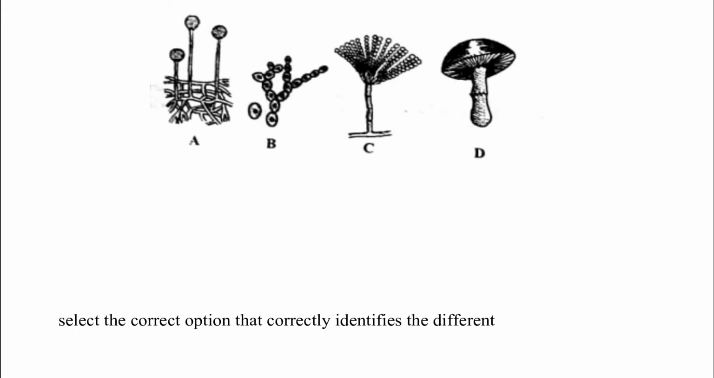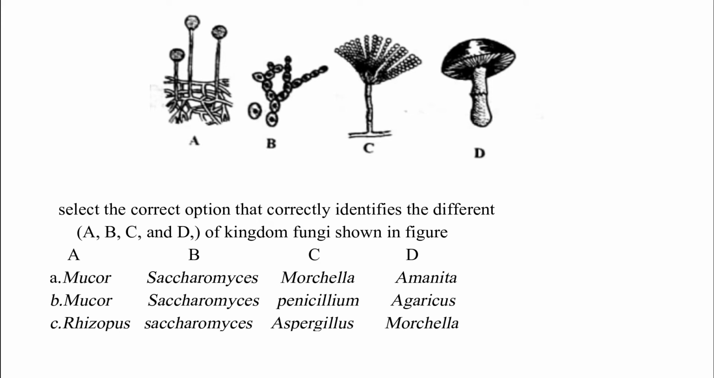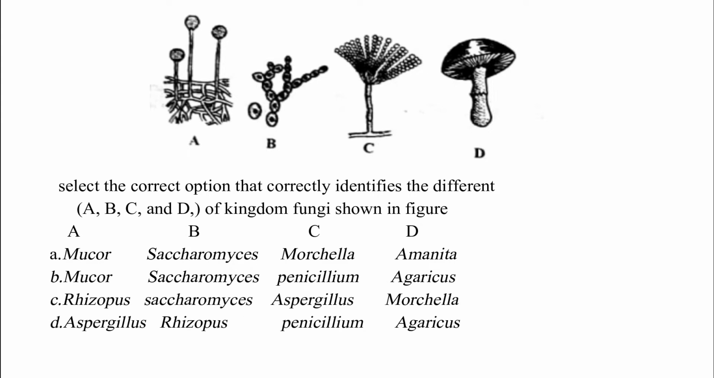Select the correct option that correctly identifies the different genera A, B, C and D of kingdom fungi shown in the figure. Option A, Mucor, Saccharomyces, Morchella, Amanita. Option B, Mucor, Saccharomyces, Penicillium, Agaricus. Option C, Rhizopus, Saccharomyces, Aspergillus, Morchella. Option D, Aspergillus, Rhizopus, Penicillium, Agaricus. The correct answer is option B, which is A, Mucor, B, Saccharomyces, C, Penicillium, D, Agaricus.